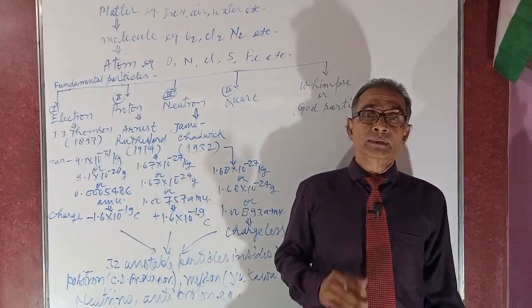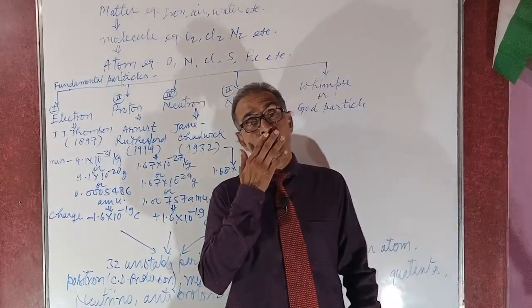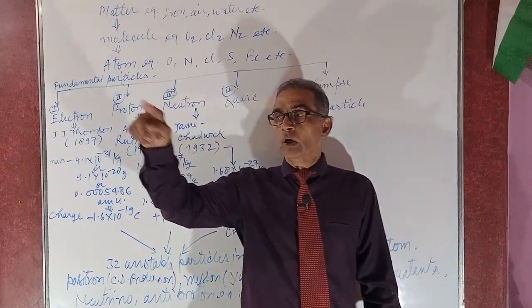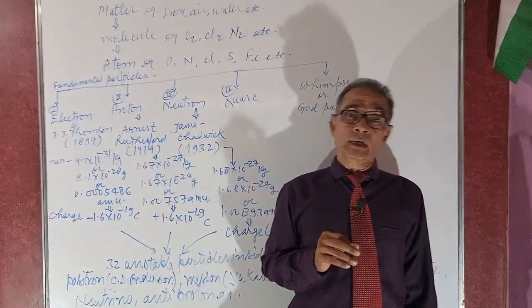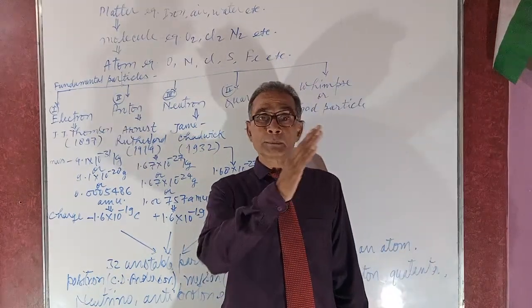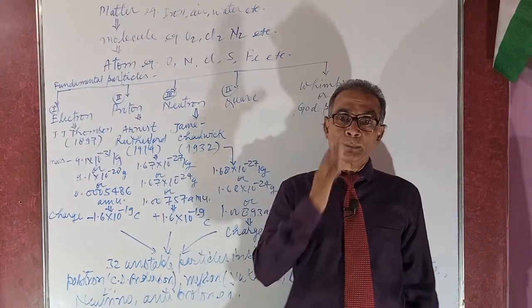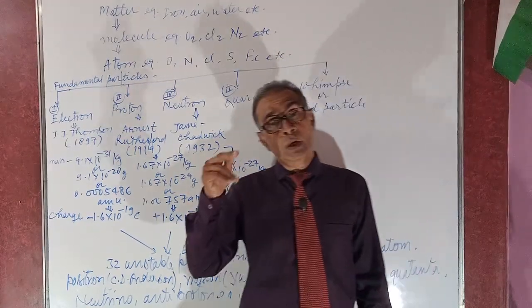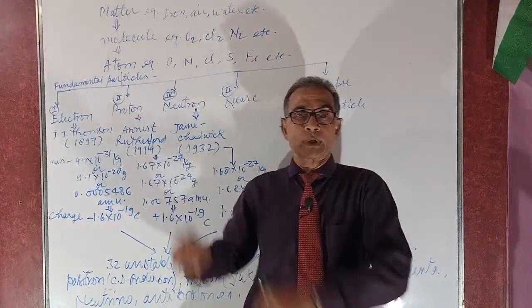Example: pair production of two gamma photons and pair annihilation of two gamma photons. Two gamma photons are split into a positron and an electron; this is pair production, where energy is converted into mass. But when the positron and electron combine with each other, they form two gamma photons. This is annihilation, where mass is converted into energy.